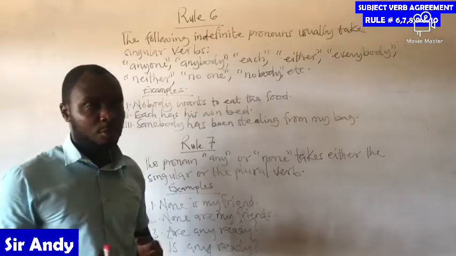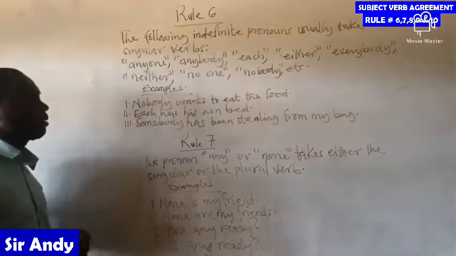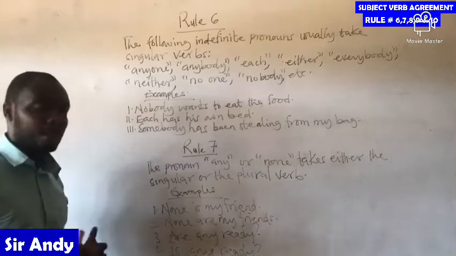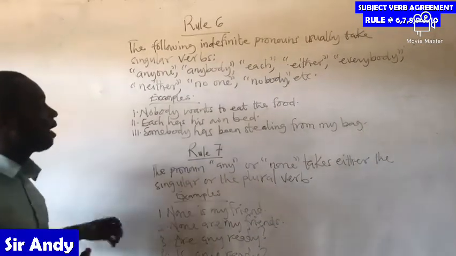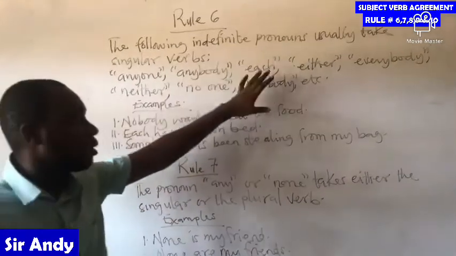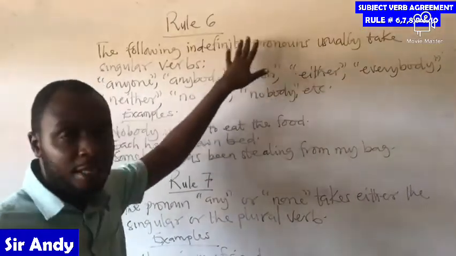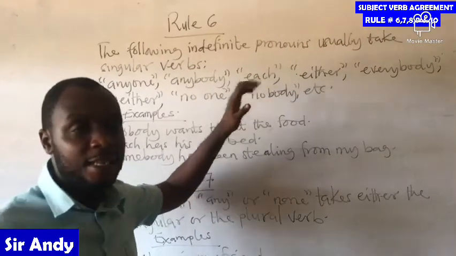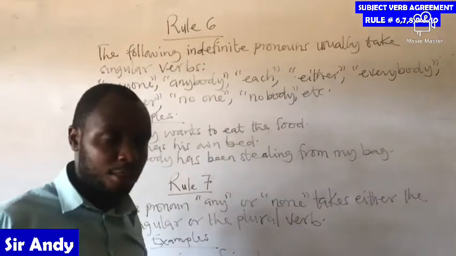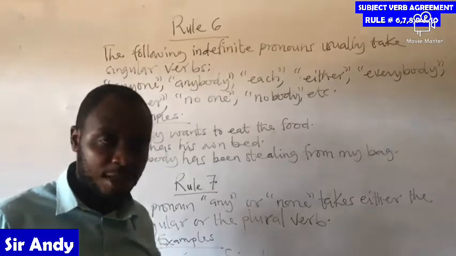So let's quickly move on to rule 6 of the subject-verb agreement. The rule says the following indefinite pronouns. I've already given you indefinite pronouns in our previous study on determiners and head nouns, where I introduced you to some indefinite pronouns.